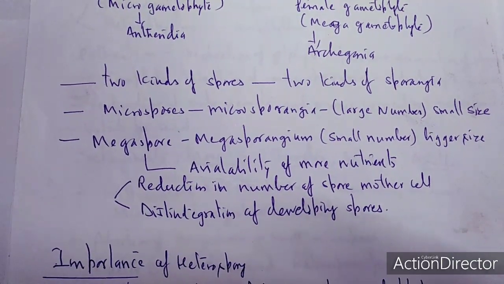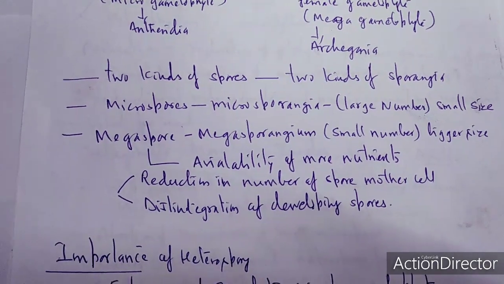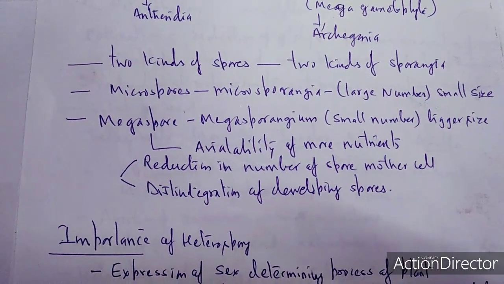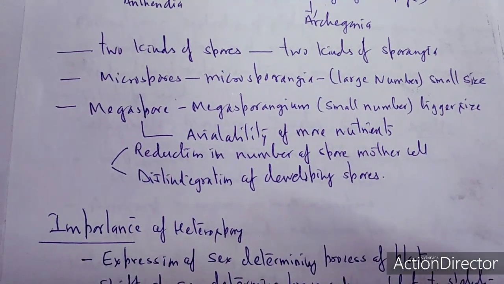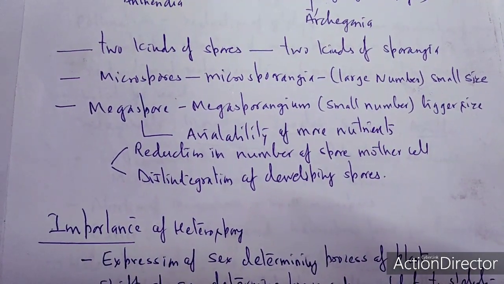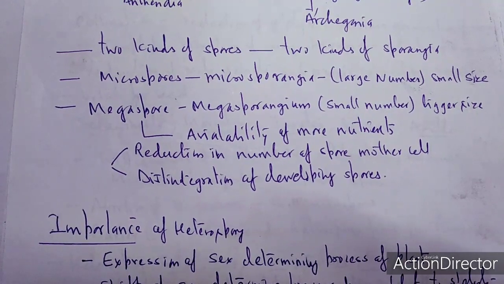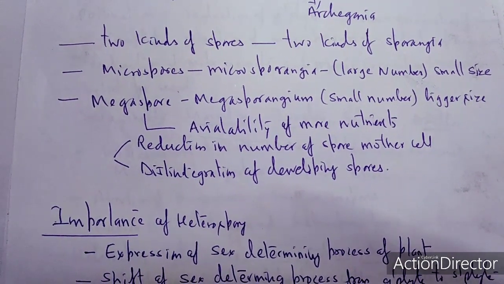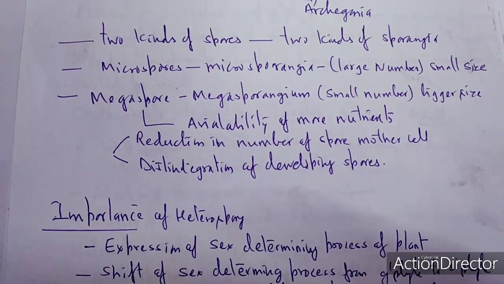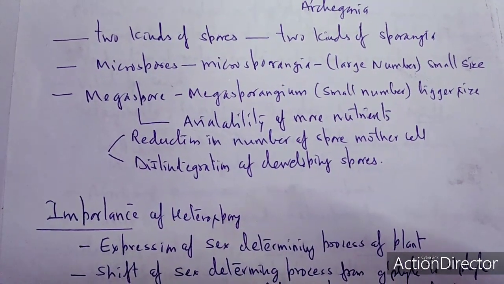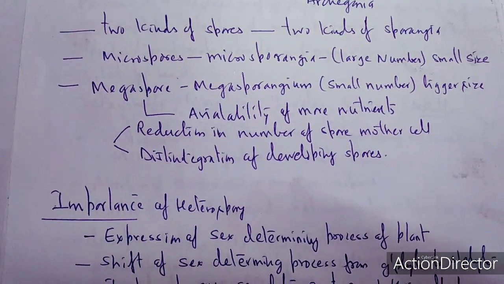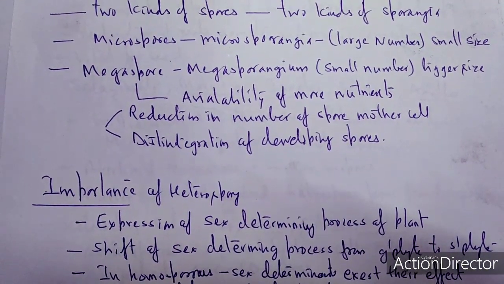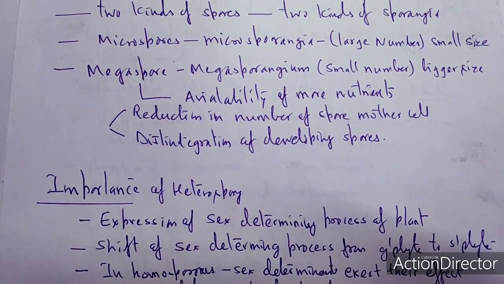Microspores are produced in the microsporangium. They are large in number but small in size, while the megaspores are produced in the megasporangium. They are small in number because they are bigger in size. And why are they bigger in size? Because more nutrients are available, so once there are more nutrients, the size increases. Another point is the reduction in the number of spore mother cells, with the rest disintegrating on the developing spores.